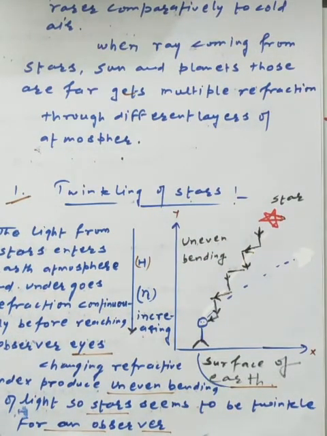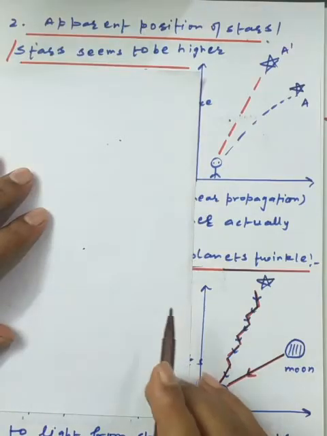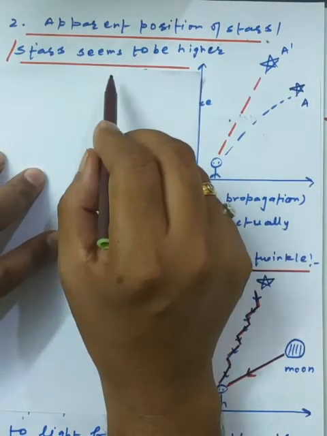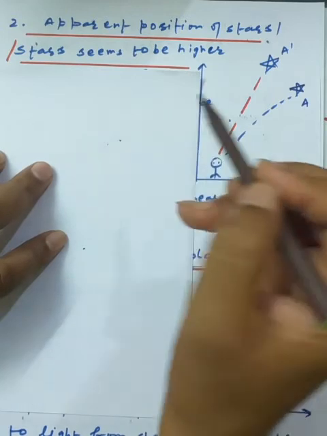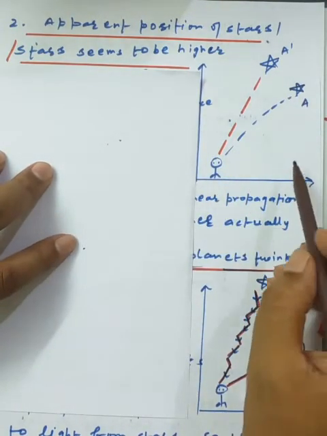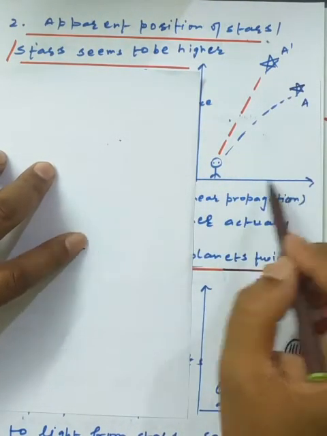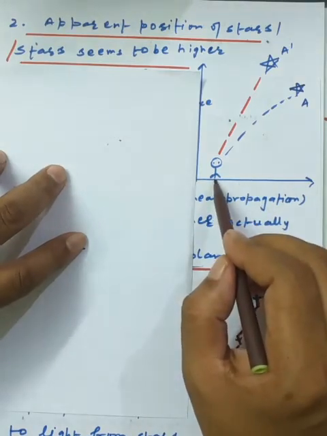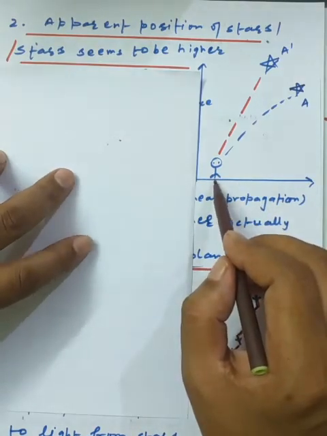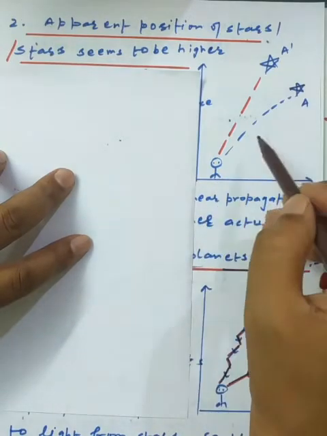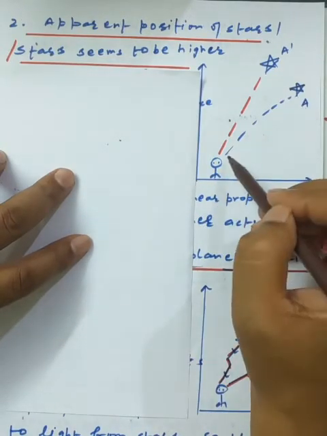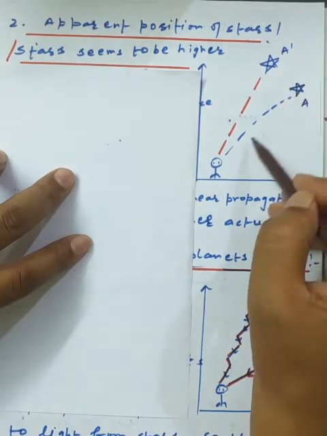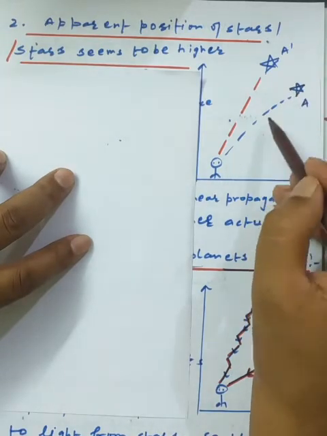Now we will discuss another application. The second application, dear students, is the apparent position of stars: stars seem to be higher than they actually are. The general perception we have is of an observer lying on the surface of the earth getting light from the different stars. As the ray of light coming from the star suffers multiple refraction, it bends from its path.